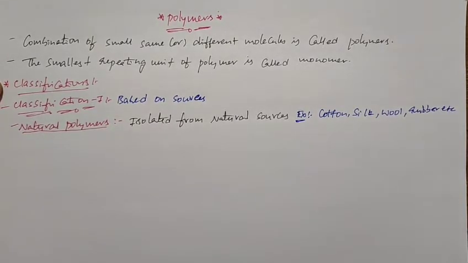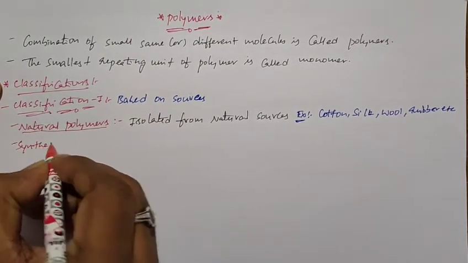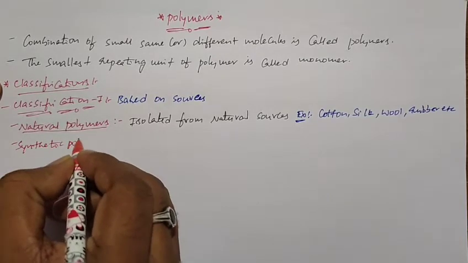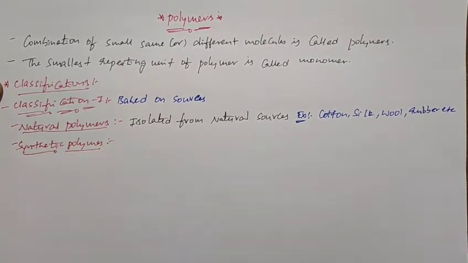And the second one is synthetic polymers. Synthetic polymers are completely man-made polymers.